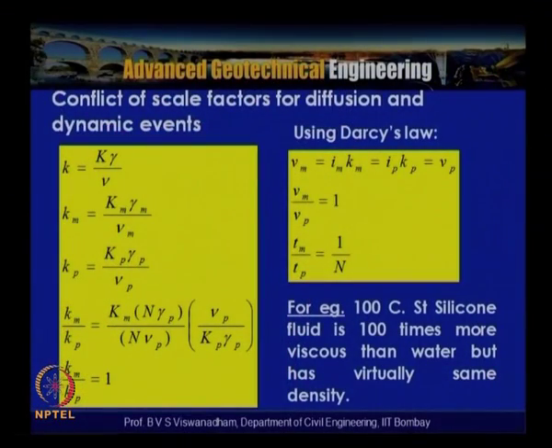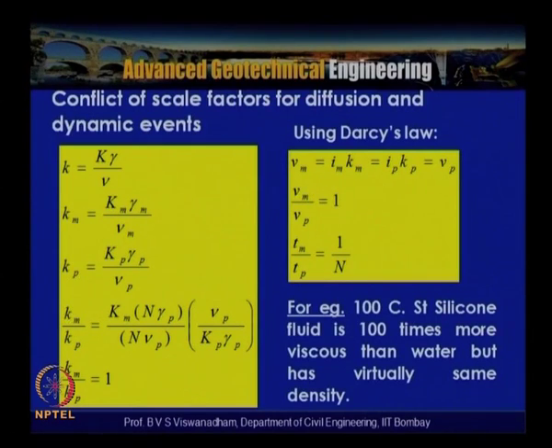Now consider in this slide, K is equal to k gamma by mu, where nu is the kinematic viscosity of the pore fluid in the model. So now we look into this. Km is equal to k m gamma m by nu m, and Kp is k p gamma p by nu p.